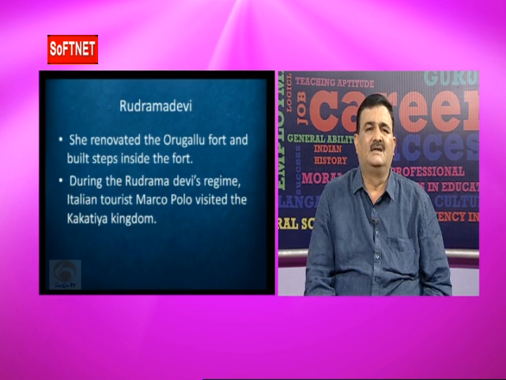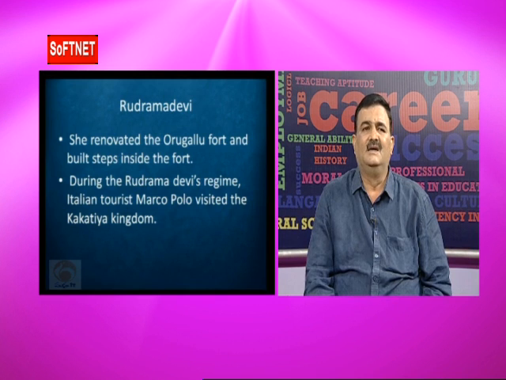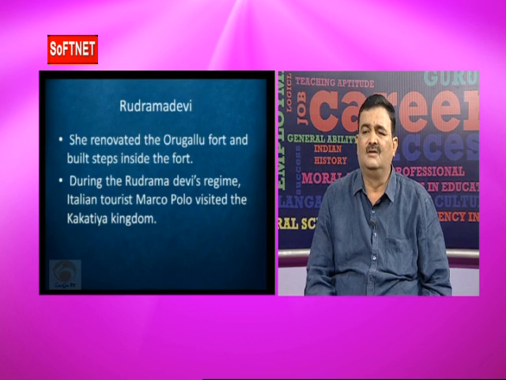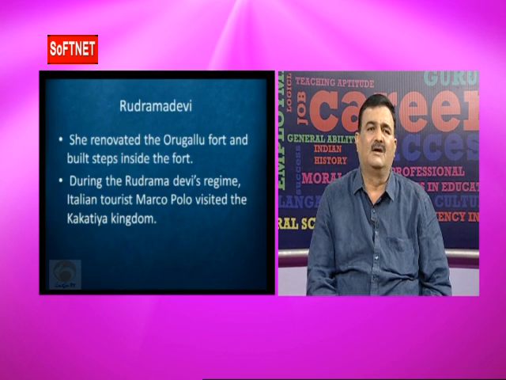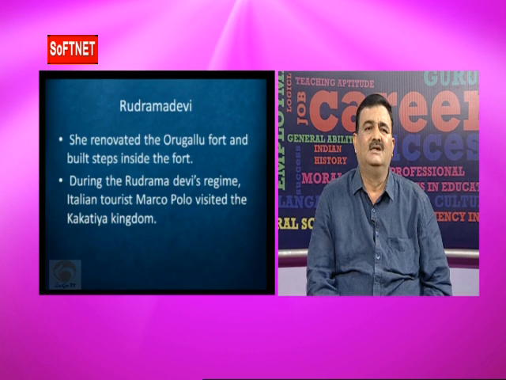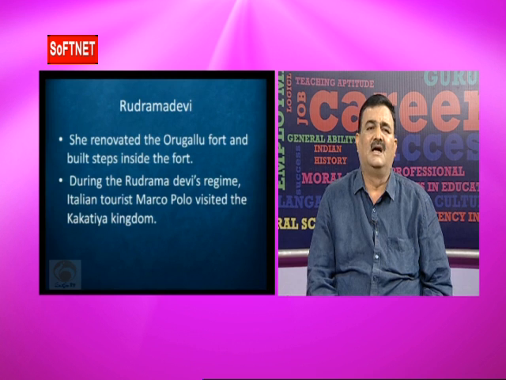one of the Italian tourists, Marco Polo, who belonged to the city of Venice in Italy, visited Rudramadevi's court. Marco Polo mentioned the socio-economic conditions of the Kakatiyas, and he also visited the Motupalli port.